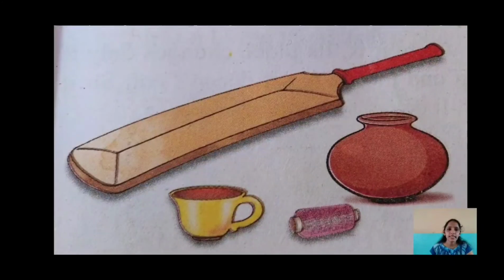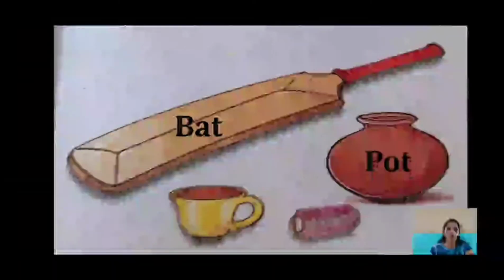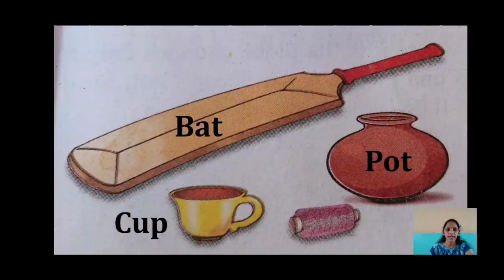Take a look at these pictures. Can you identify the names? Yes. What are the names? There is a bat, a pot, a cup and a thread. So let us see what materials they are made from and what their uses are.